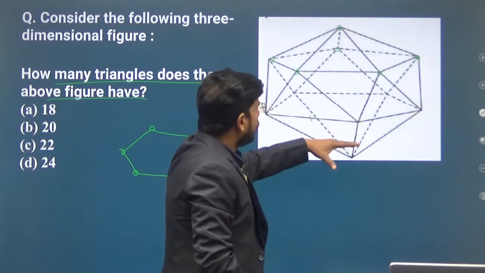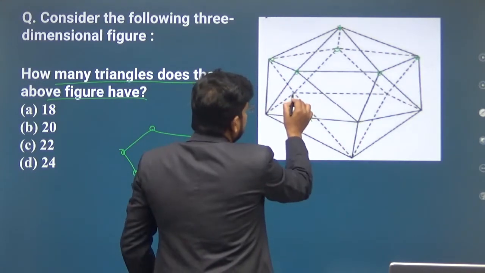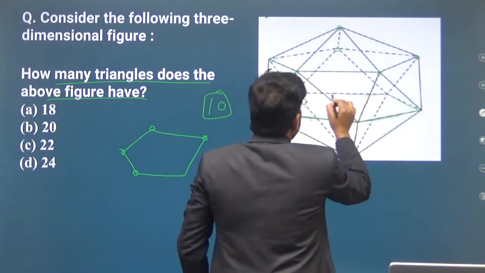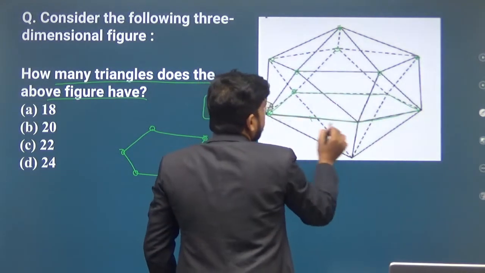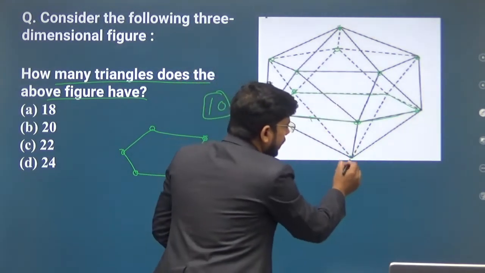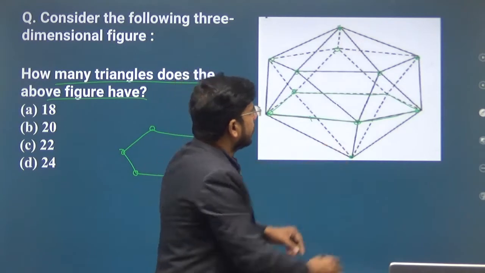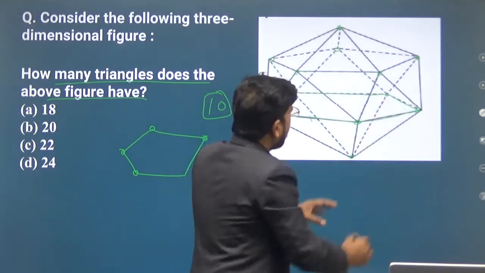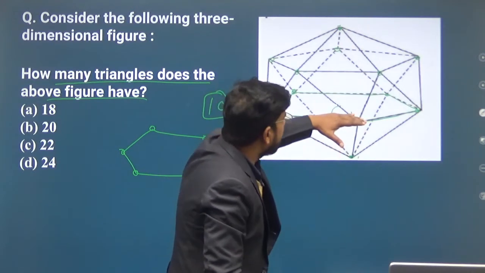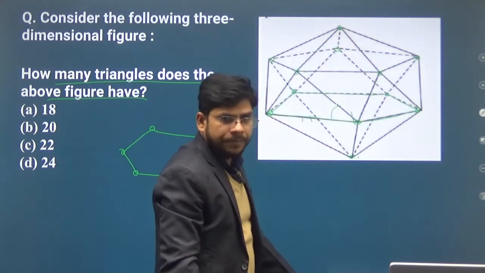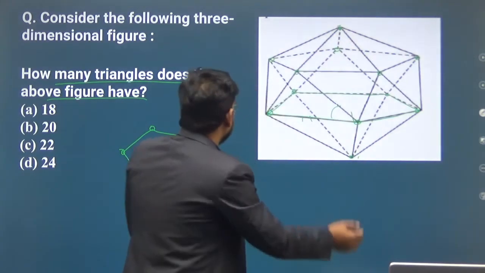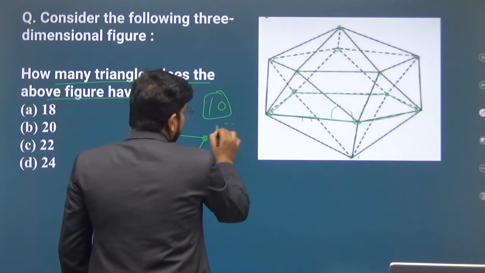Now similarly, this is also a pentagon, and there are 5 vertices here. So there will be 5 triangles below this plane and 5 triangles above this plane. So the total number of triangles here also is 10.